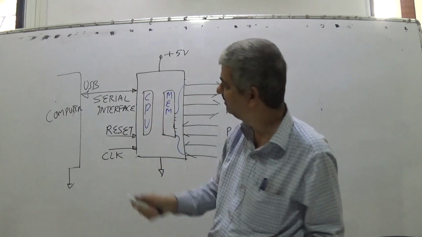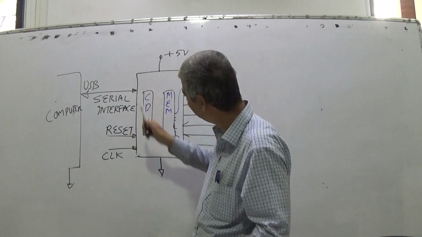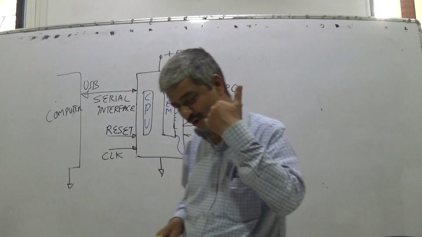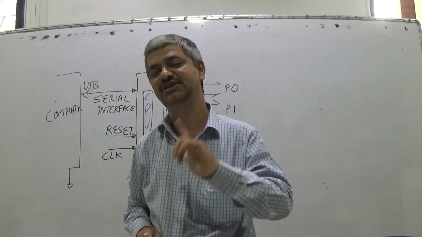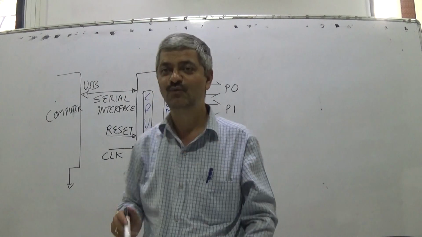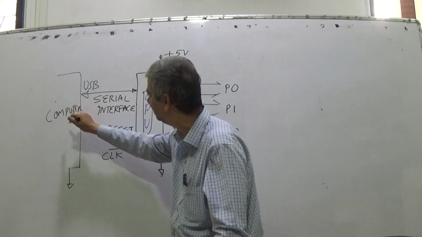This is a serial interface pin of microcontroller. Means CPU also has one serial input output port. With this, it will communicate with computer.